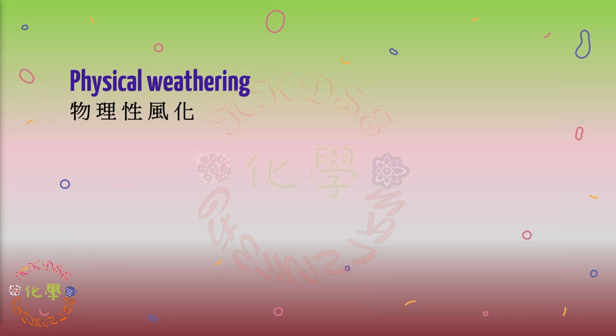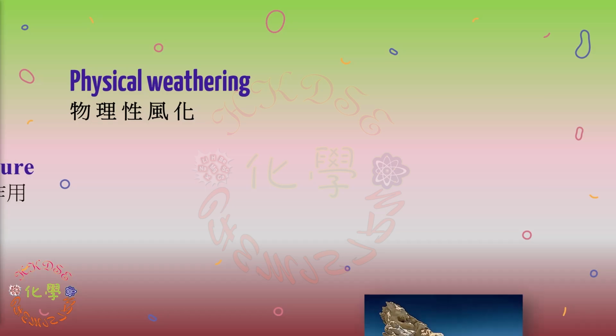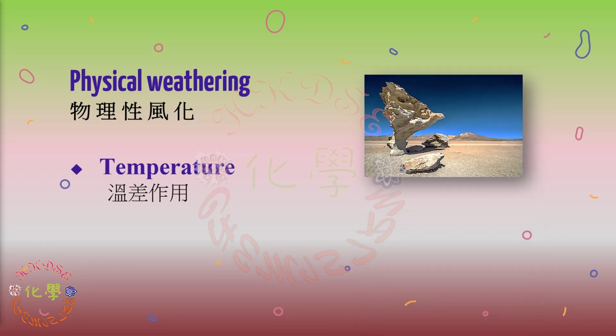The following is physical weathering. Heat and water are important factors in the breakdown of rocks. For example, the temperature difference effect, because the temperature during the day is usually higher than at night. Due to thermal expansion and contraction, the rock expands during the day and contracts at night. This phenomenon occurs every day, especially in places with extremely large temperature differences, such as deserts, temperate regions and plateau areas, where the maximum temperature during the day and the minimum temperature at night are very different, so the rocks are prone to weathering.